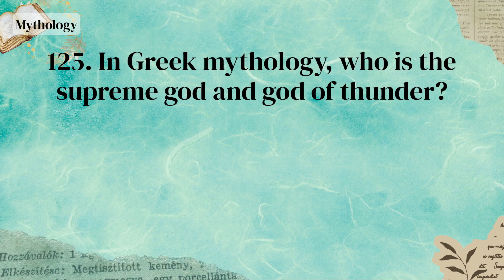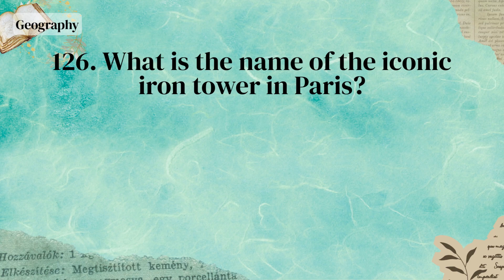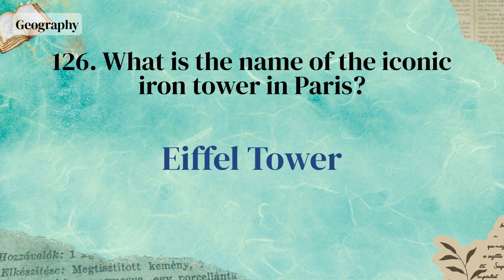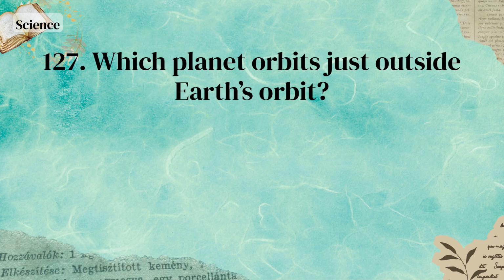In Greek mythology, who is the supreme god and god of thunder? Zeus. What is the name of the iconic Iron Tower in Paris? Eiffel Tower. Which planet orbits just outside Earth's orbit?